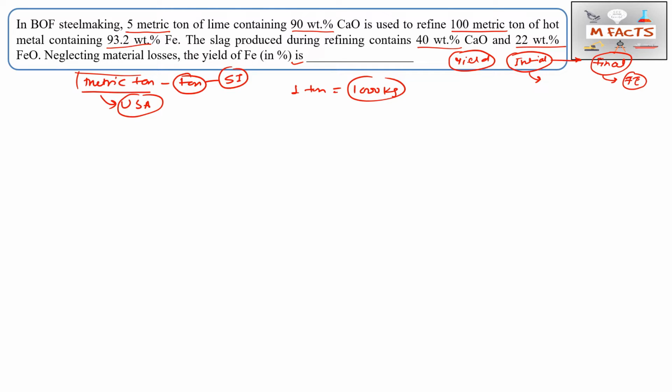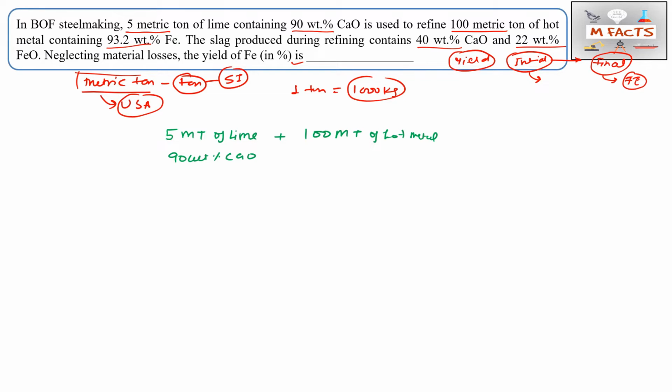First of all, for this question we will try to draw a process schematic, as I told you in previous questions also. We will read line by line and make a process flow. So we have 5 MT of lime, that is CaO, that contains 90 weight percent of CaO. And this lime is used for refining 100 MT of hot metal, meaning pig iron.